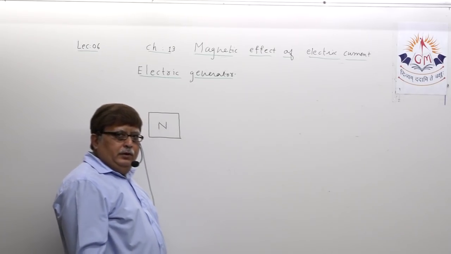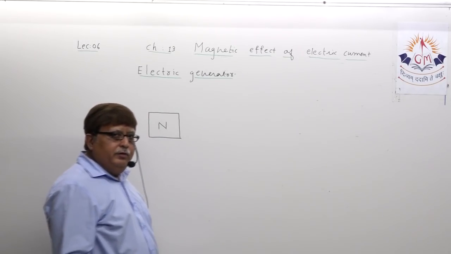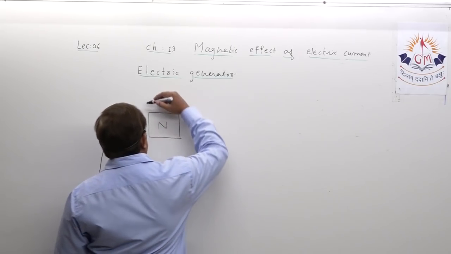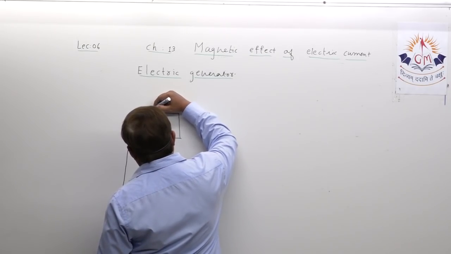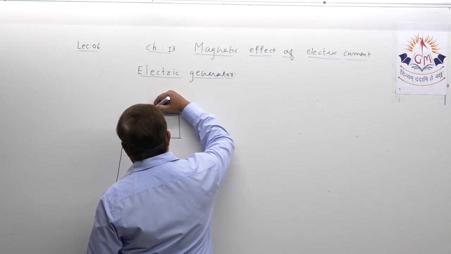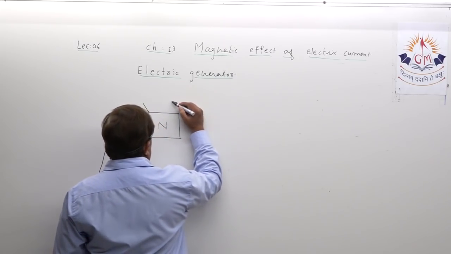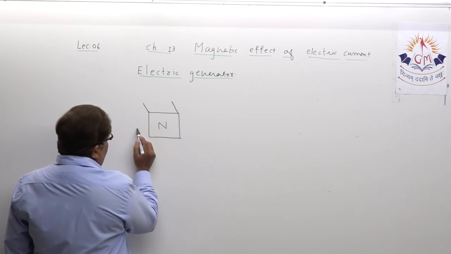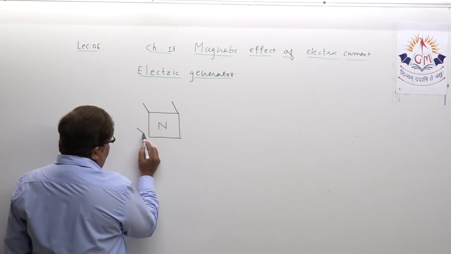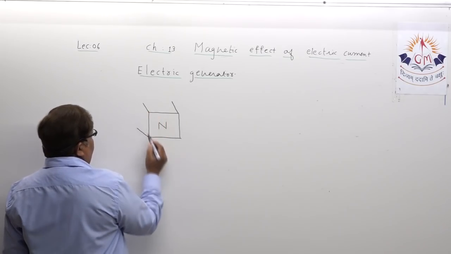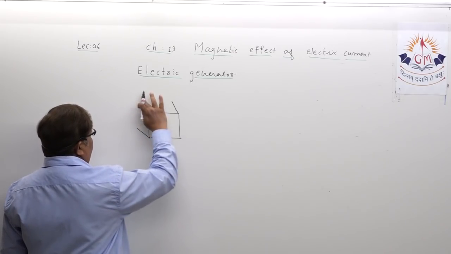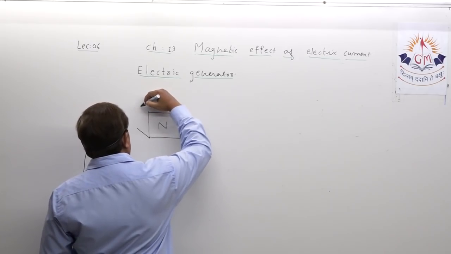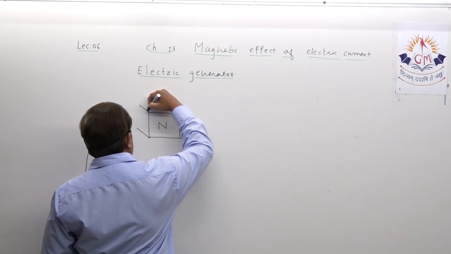Important is that you should have the concept and application. You should know what you are drawing. Understand, this is suppose a magnet, drawn just to create some three-dimensional effect. This is the north pole of the magnet.